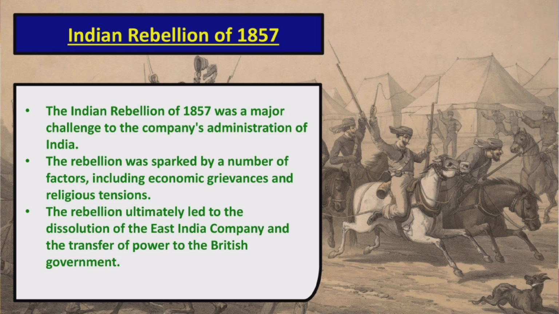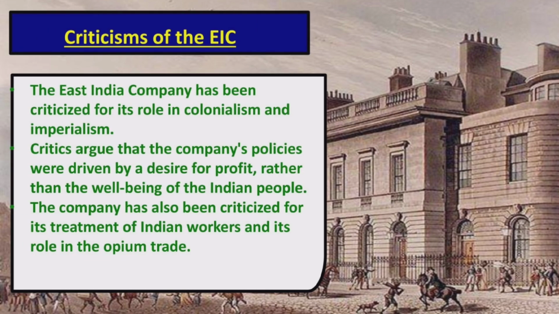Indian Rebellion of 1857. The Indian Rebellion of 1857 was a major challenge to the company's administration of India. The rebellion was sparked by a number of factors, including economic grievances and religious tensions. The rebellion ultimately led to the dissolution of the East India Company and the transfer of power to the British government. Now let's see criticisms of the East India Company.